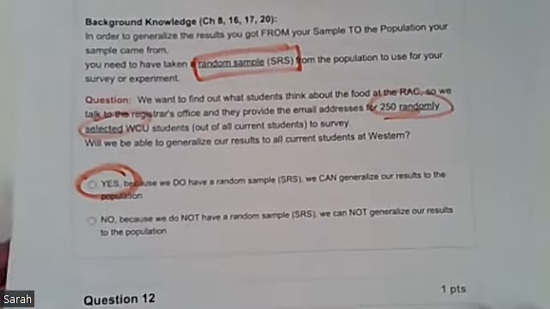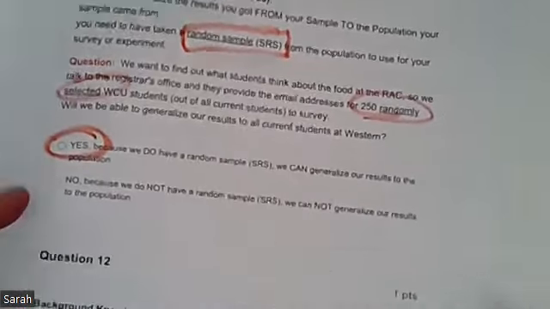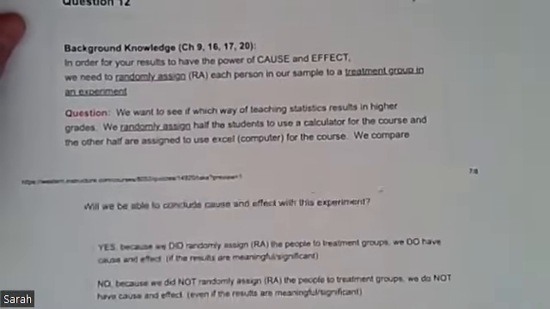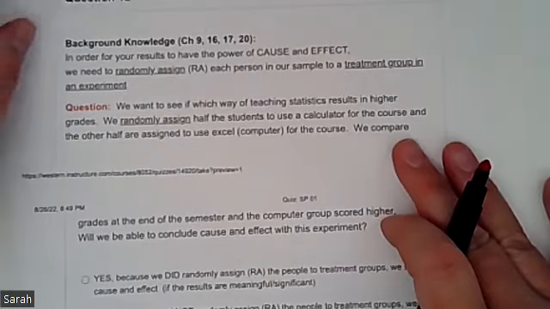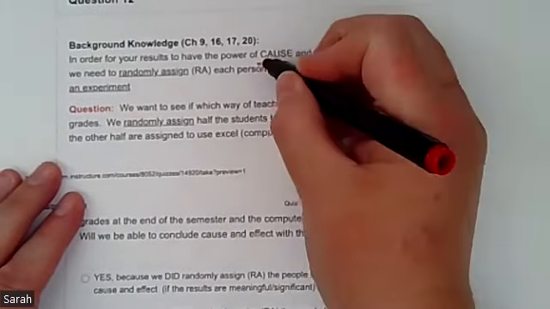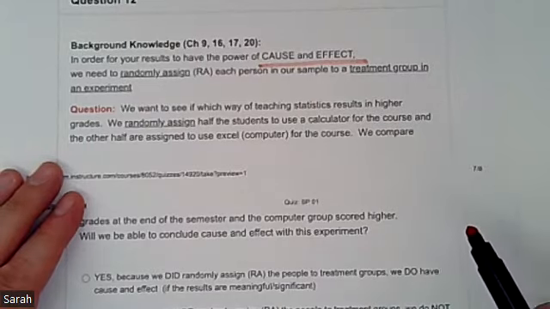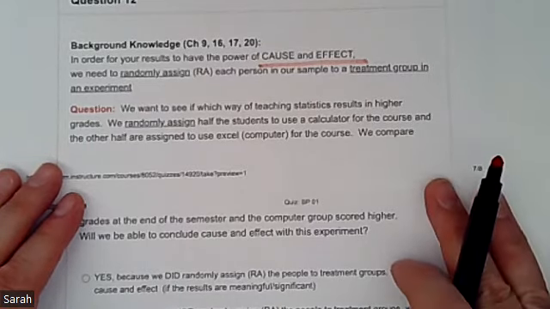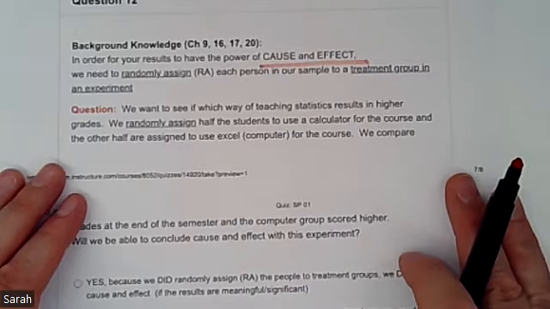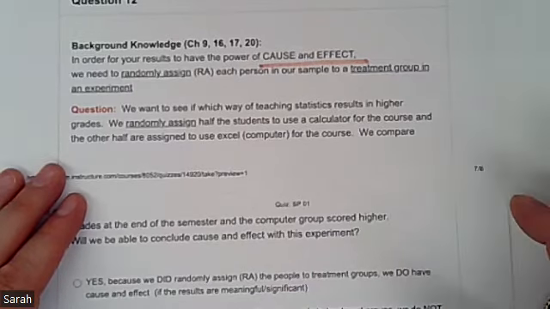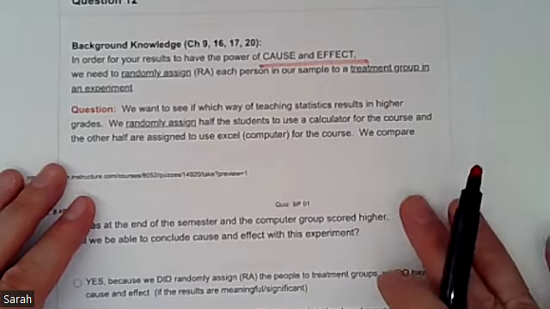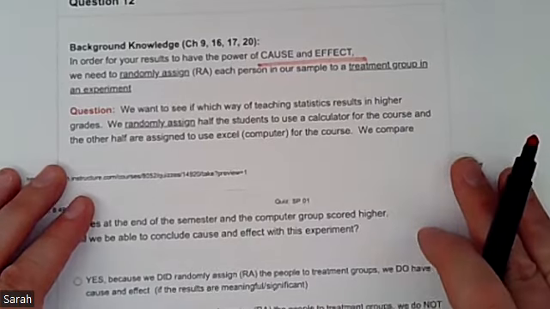Okay, and then the last one. So this time we're going to talk about random in a little different way. So this type of random is what gives us what's called cause and effect. So the way that we get this is if we think about an experiment, like we talked about this first week, about the one where we gave some people a sugar pill and we gave some people that herbal remedy, and we hoped that it was going to make their colds a lot better. So if I let you choose which one you took, that would be a problem.